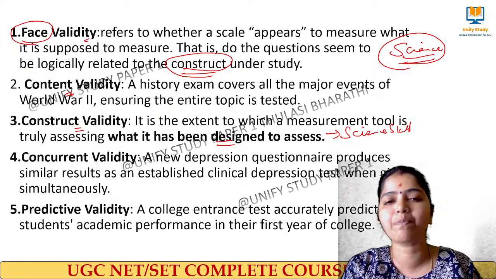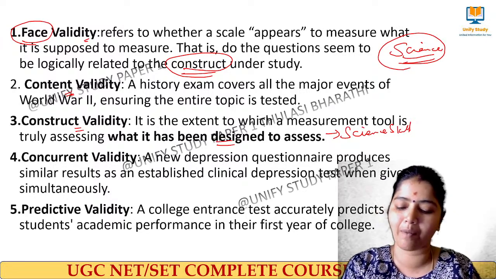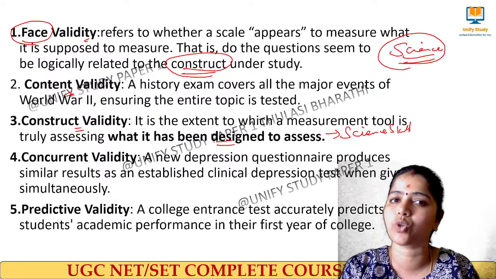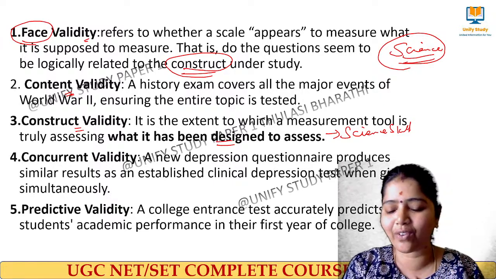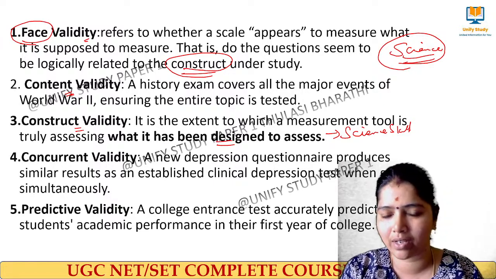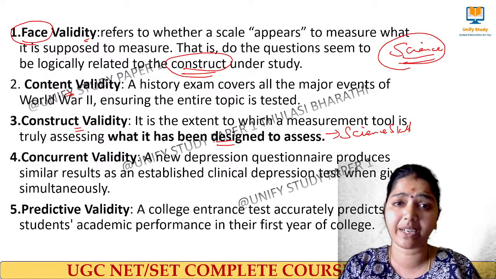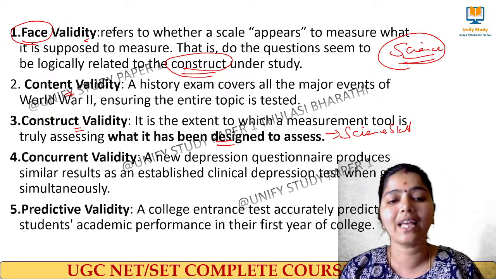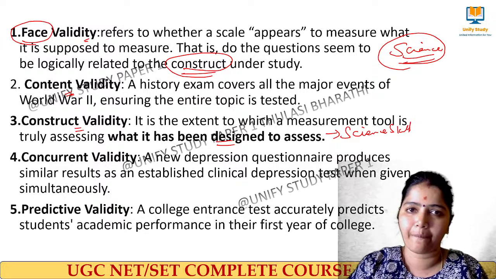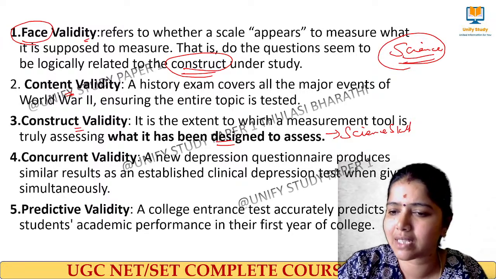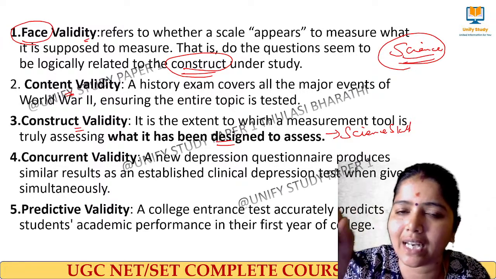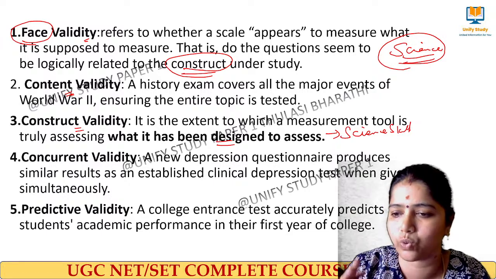All these parameters say that he will have sugar in the near future. Or after looking at a student's mark sheets, I say this student will become a very great scientist in the future. That is called predictive validity. Am I clear? These validity and reliability terms must be understood.